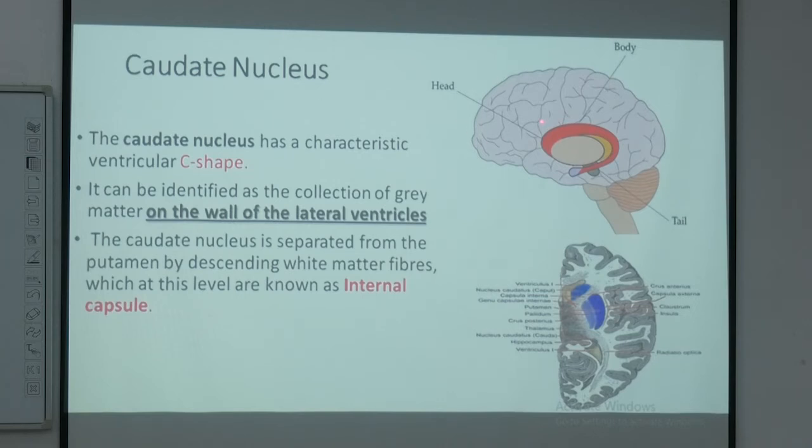This particular thing you cannot see easily. Only if you cut the brain from here, separate the two hemispheres, then cut it from right to left, and look from the top, can you expose this. So this is a specimen you are seeing here. Looking from the top you can figure out the position of the caudate nucleus, or the part of the caudate nucleus present here. Here in the anterior part is the caudate nucleus.